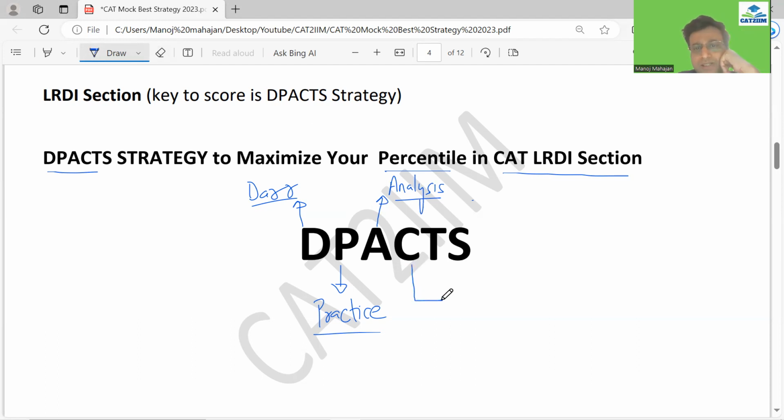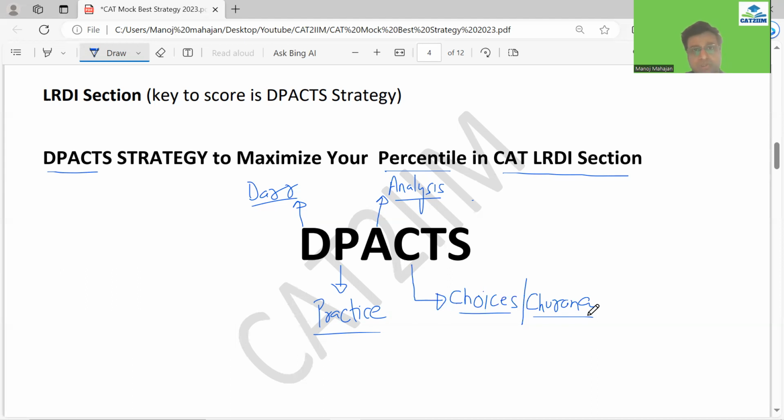This letter C stands for the use of choices in the LRDI section. Damn important, because that can make the problem easier for you. And very important is Churana, stealing. Honestly speaking, I have told my CAT 2M students also, while solving some of the CAT LRDI sets, look, these questions I could have easily stolen without solving them completely. Yes, you heard it right, without solving completely.